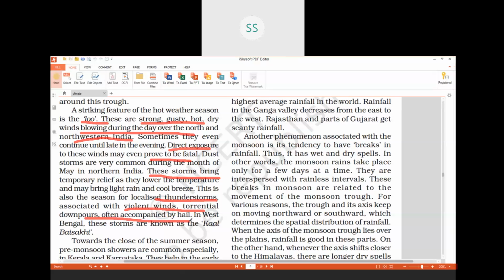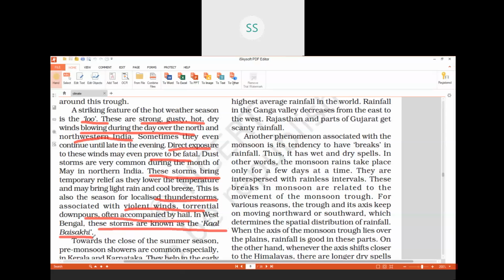Hail, meaning ole, children. That circular form of droplets of water, which is a little hard, falls onto the ground very hard. And in West Bengal, these storms are known as Kal Baisakhi. I've come across this during the monsoons. I've taught you this again. Kal Baisakhi. Because Baisakhi is a festival of harvest.